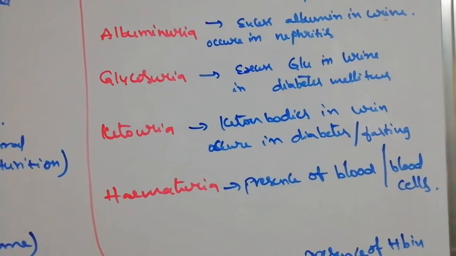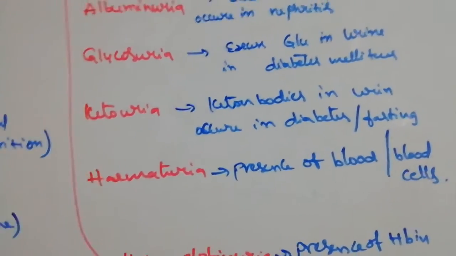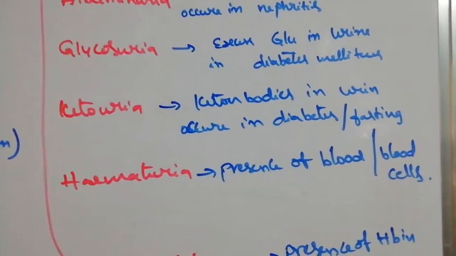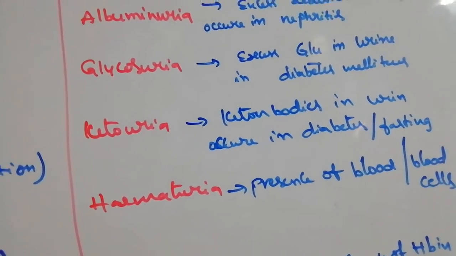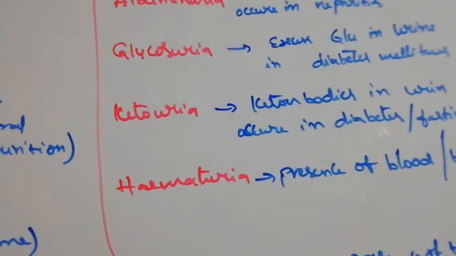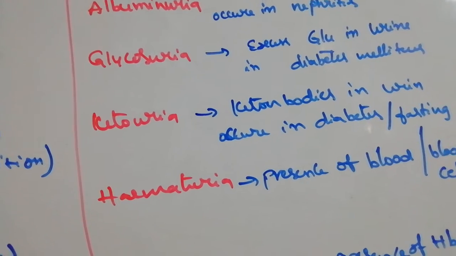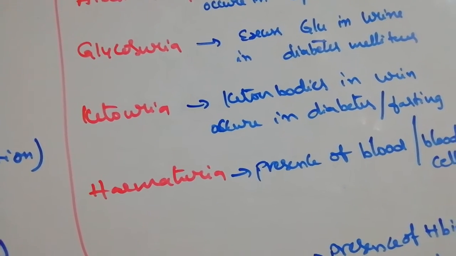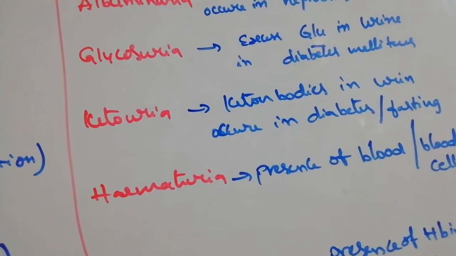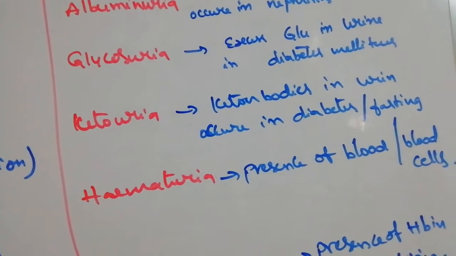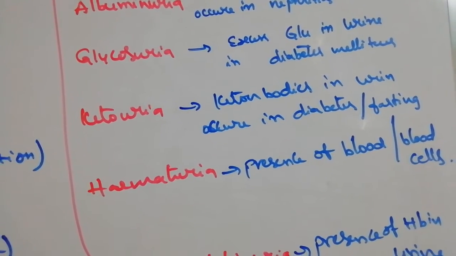Ketouria: ketone bodies are present in the urine. It is also observed in diabetes and fasting conditions. In diabetes, glucose is removed, so the glucose level decreases. To increase that glucose level, fats undergo gluconeogenesis to produce glucose.